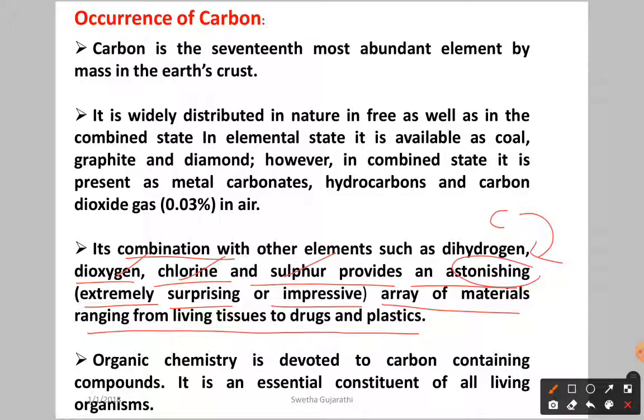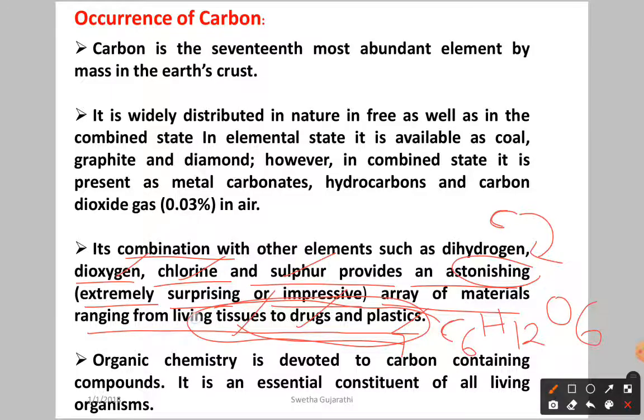In living tissue, you know glucose, C6H12O6. Drugs, for example penicillin. Plastics are polymers, for example PVC, polyvinyl chloride. So carbon combines with other elements giving lots of chemical compounds that can be used for tissue, drugs and plastics.